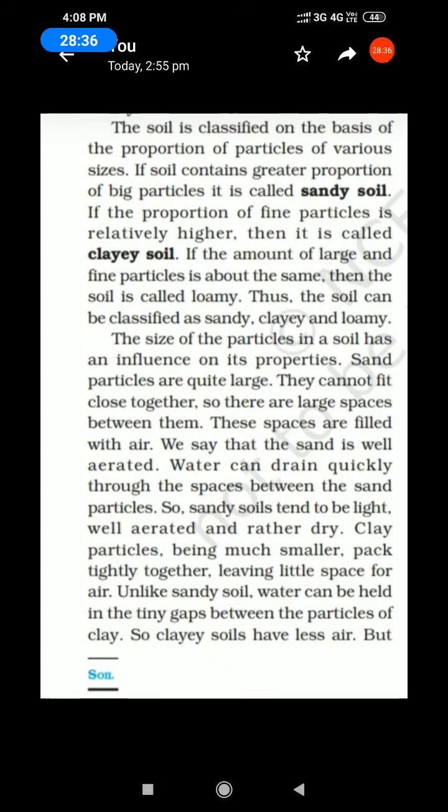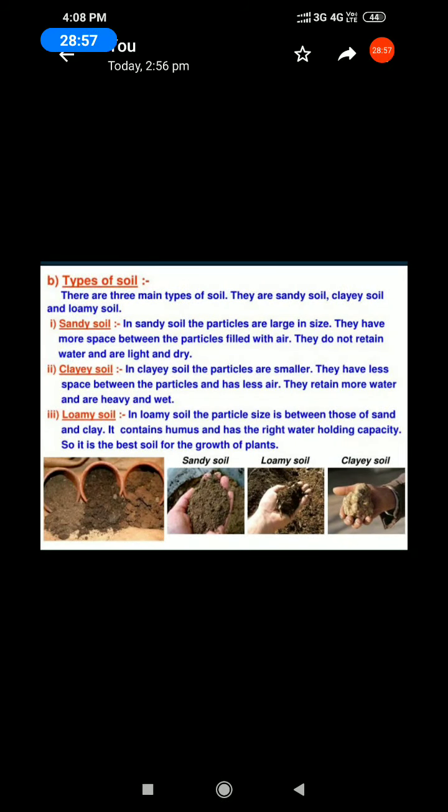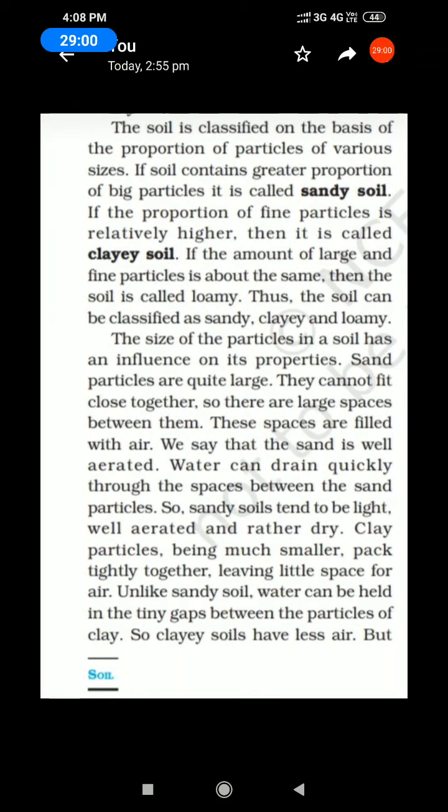Next, clay particles are much smaller, packed tightly together, leaving little space for air. Unlike sandy soil, water can be held in the tiny gaps between the particles of clay.